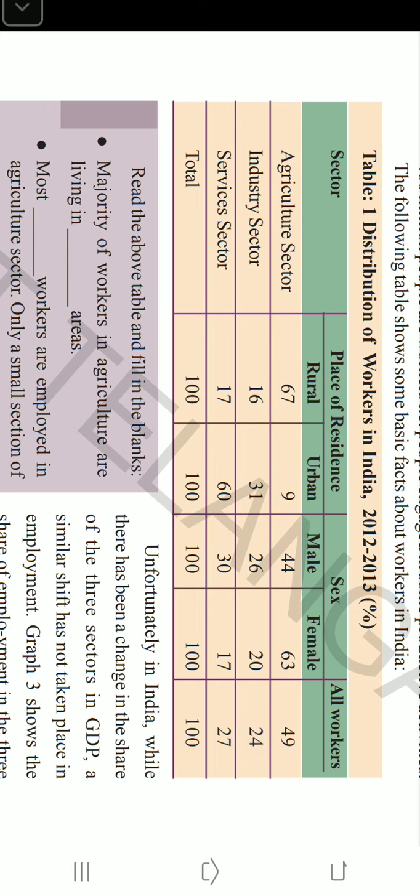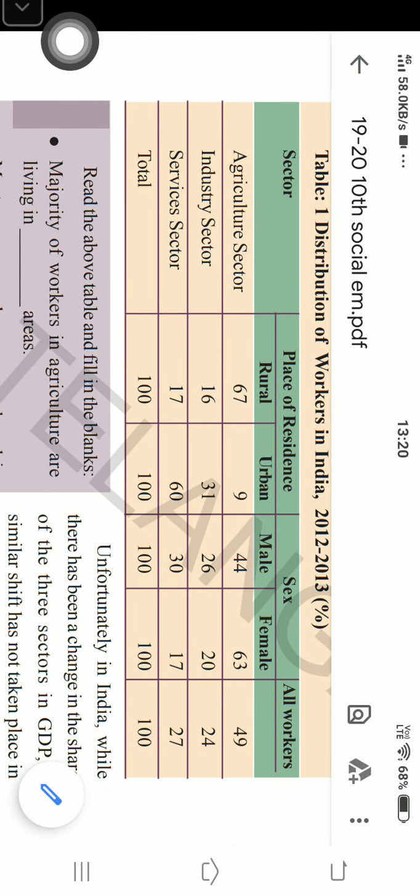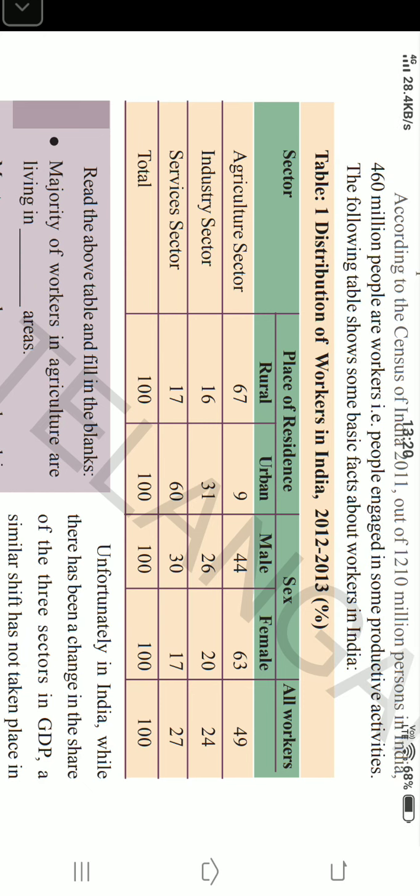And coming to the workers' employment from rural and urban area in these three sectors, we find from rural area 67 percentage of workers are engaged in the agriculture sector. Just 9 percentage of workers engaged in agriculture. It means that most of the people who are in villages, rural area, are doing the work in agriculture sector, right?